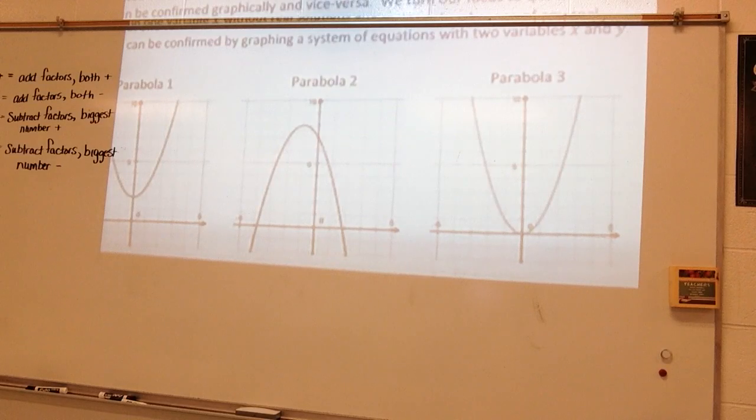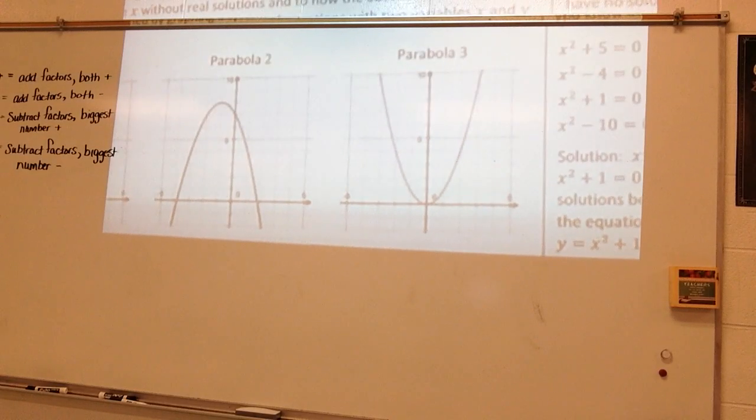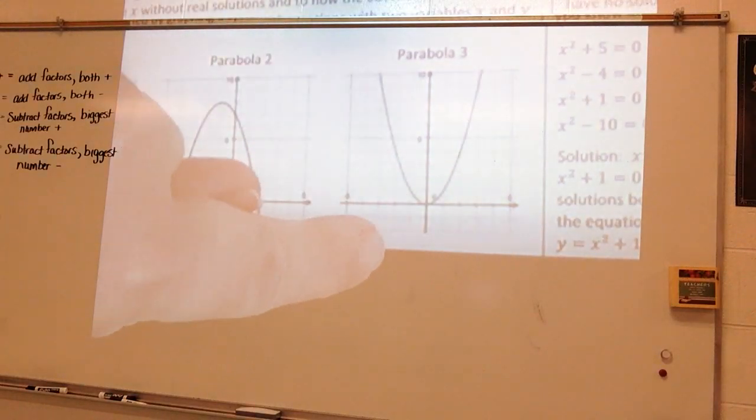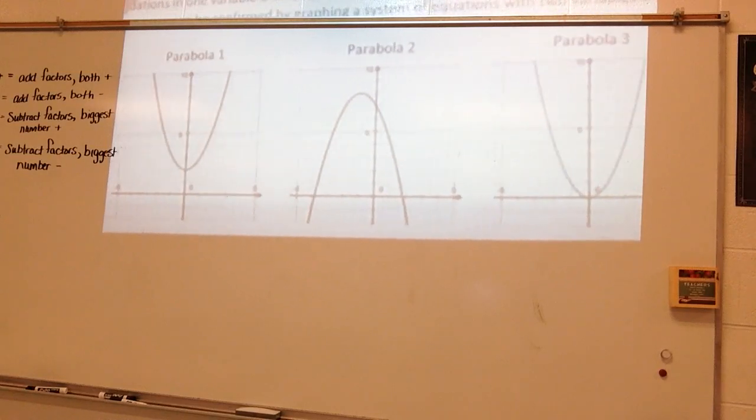Looking at parabola 3, the graph of the equation y is equal to x squared. How does the graph tell us how many solutions there are to x squared is equal to 0? Well, because parabola 3 intersects the x-axis at one point, (0, 0), that means there is exactly one solution.